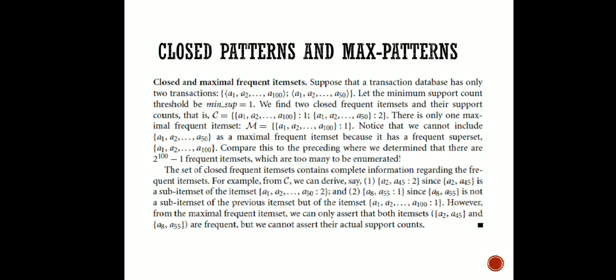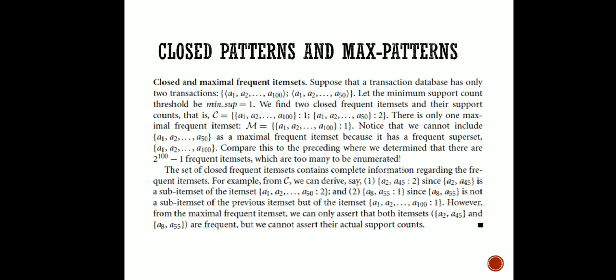Say we find two closed frequent item sets and their support counts. The first one has support count 1, that is the item set A1 to A100, and for the second it is 2.